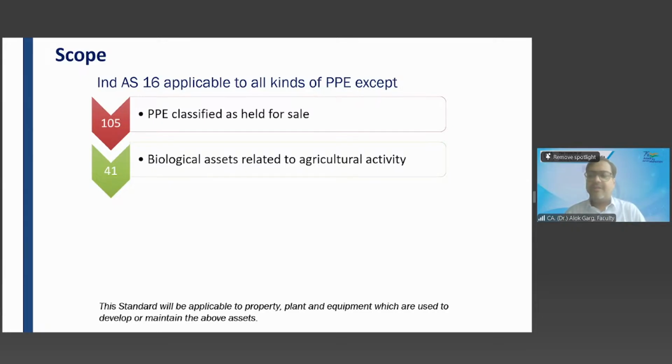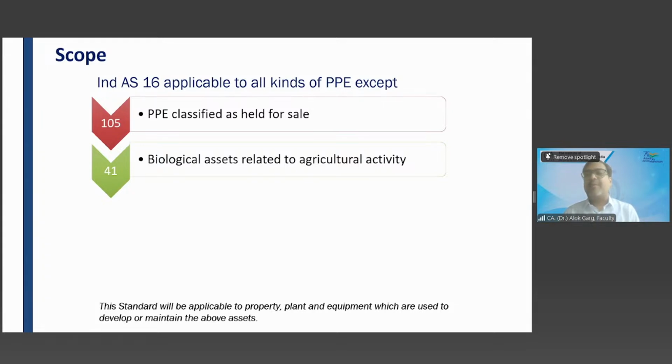It is not an agricultural activity. So the lion is a biological asset which is used for commercial activity, which is not used for agricultural activity. So whether that lion will be covered under Ind AS 41? No. In Ind AS 41, only those biological assets will be covered which are related to agricultural activity. And my dear friends, if the company has purchased one lion for 10 lakh rupees, then where will that lion be covered? Ind AS 16.